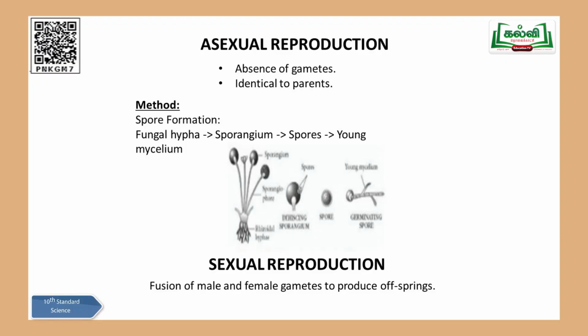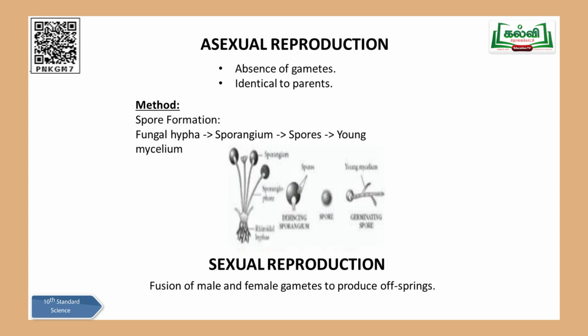So they form special structures called spores. As I told you, spores are special structures which will be formed when they are in unfavorable condition. What is called unfavorable condition? When there is no rainfall, scarcity of food, when they find that the environment is not suitable for them, at that time what happens? This example, the rhizopus diagram, you can come across in your textbook.